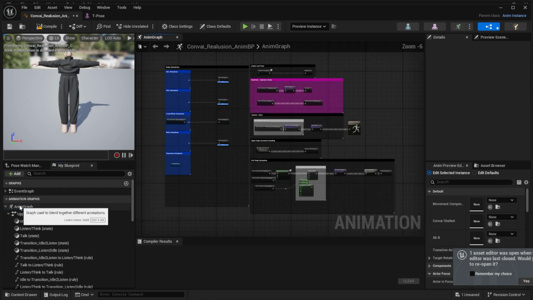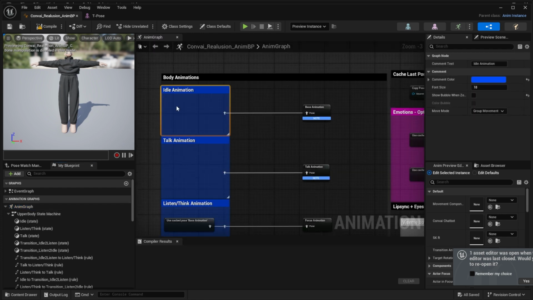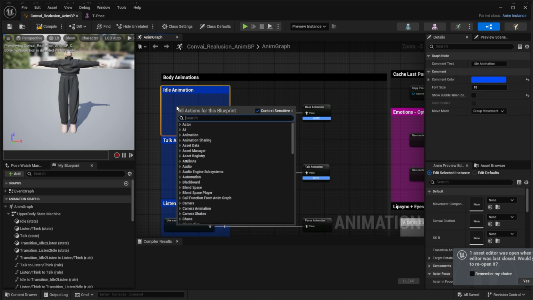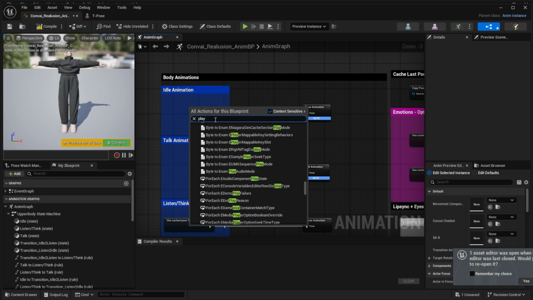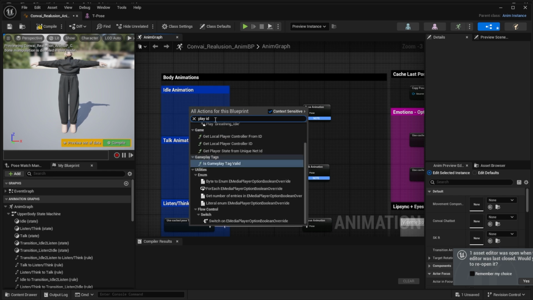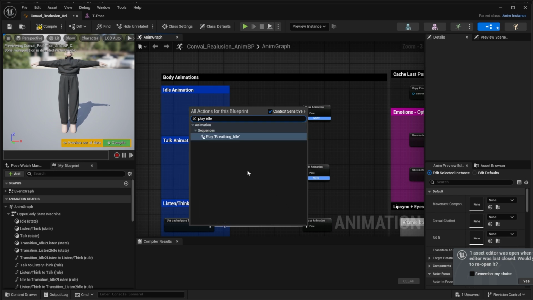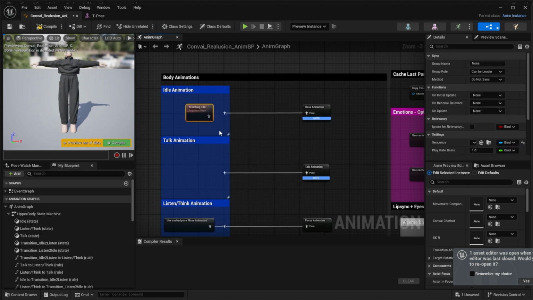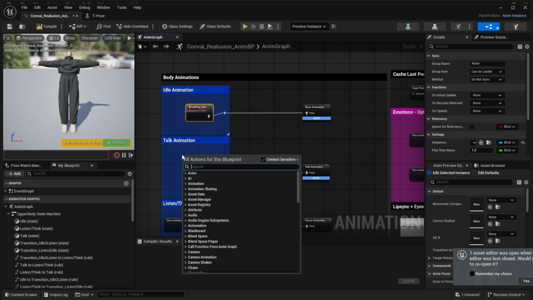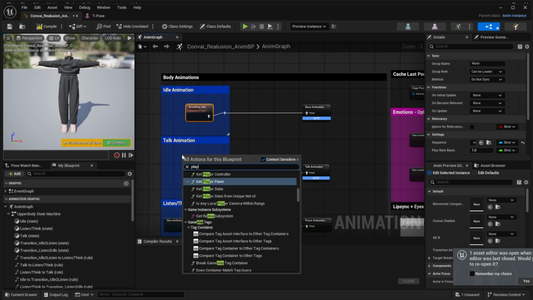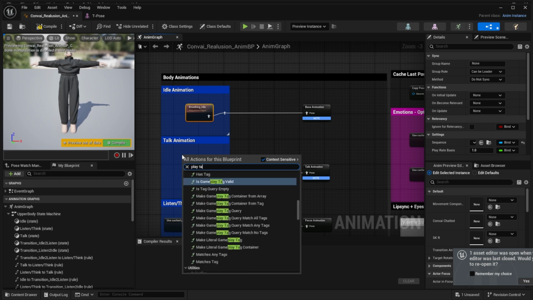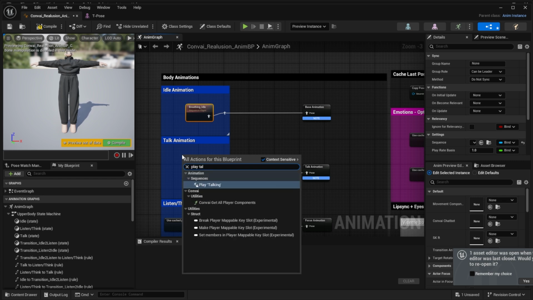Next, go to Animation Graph by double-clicking on it. Right-click and add Play Idle Animation. Connect it to Base Animation. Play Talking to Talk and play Walking to Walk animation.